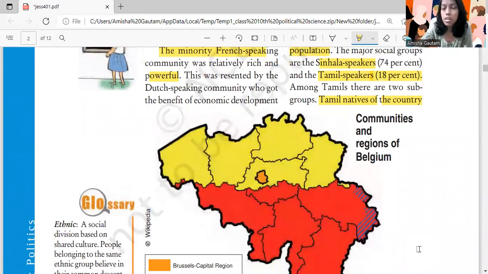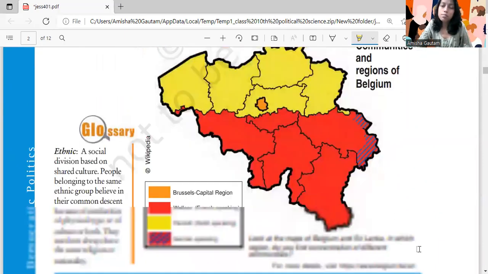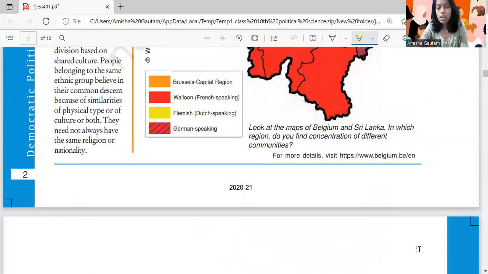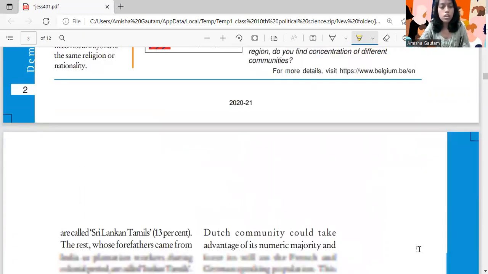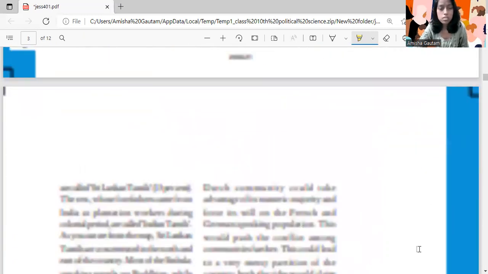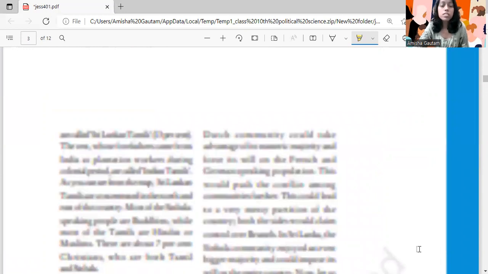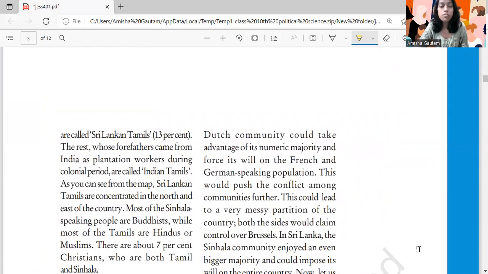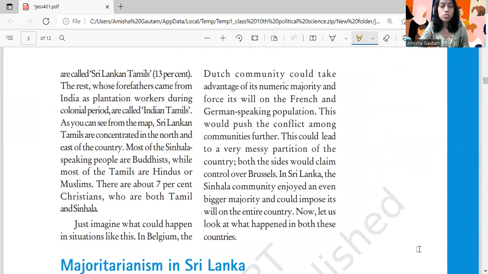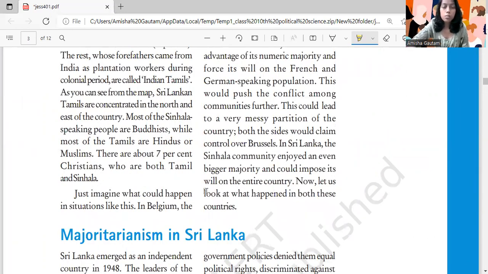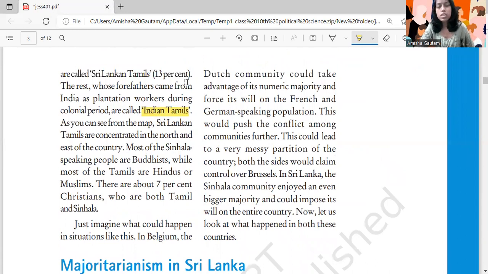Okay, Tamil natives of the country are there. And then you will see that they are called the Sri Lankan Tamils, 13%. And the rest, whose forefathers came from India as plantation workers during colonial period, are called the Indian Tamils. So two kinds of Tamils, Sri Lankan Tamils and then Indian Tamils.